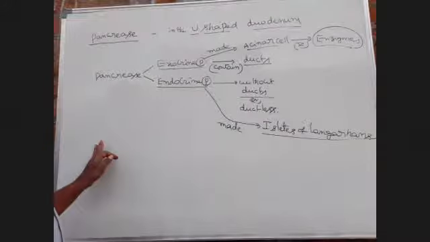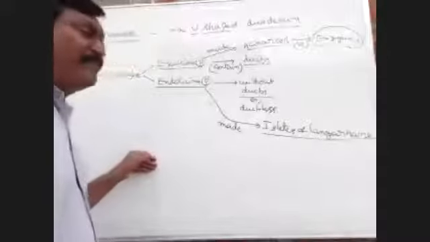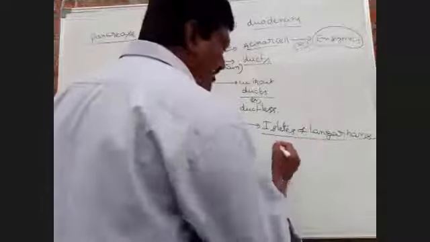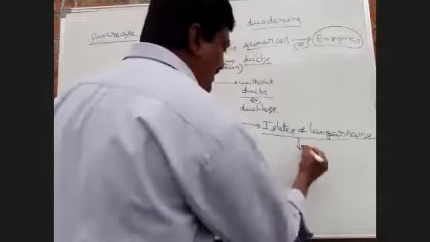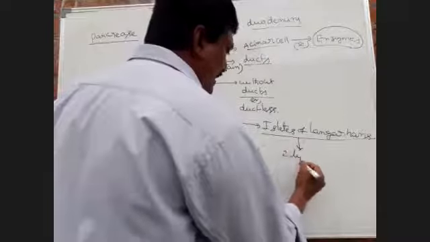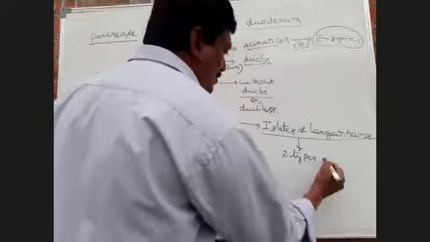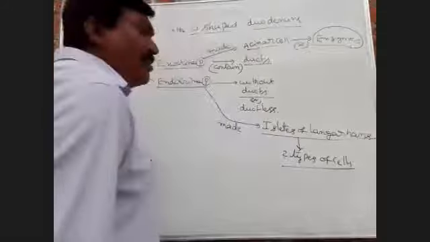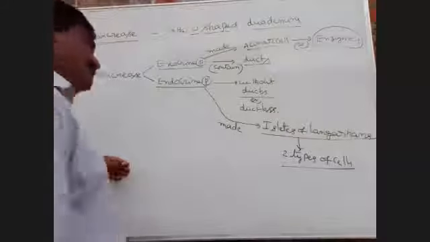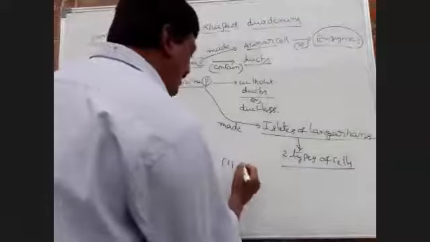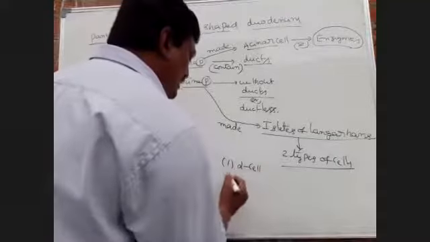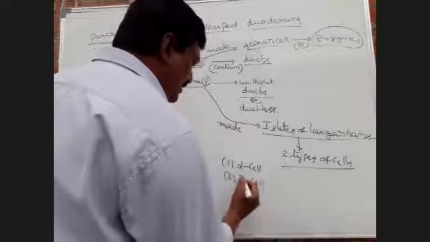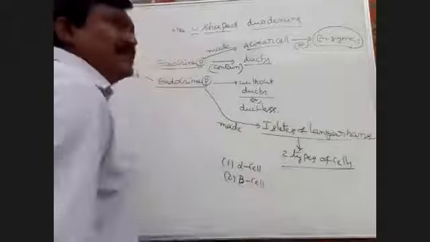Each islet of Langerhans is made up of two types of cells: alpha cells and beta cells. First one is alpha cells, second one is beta cells.